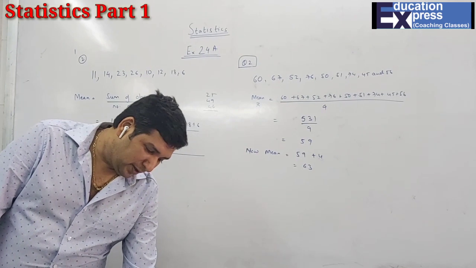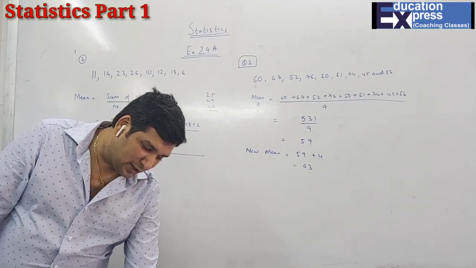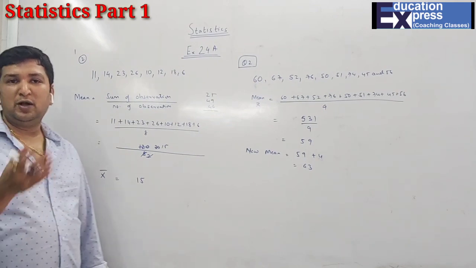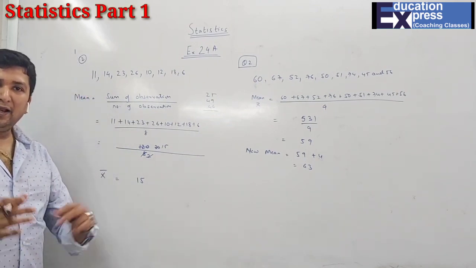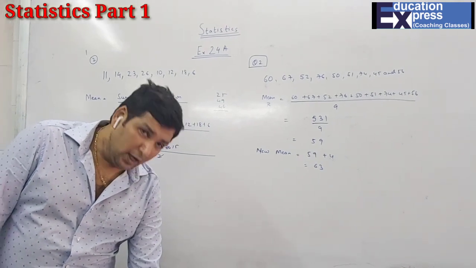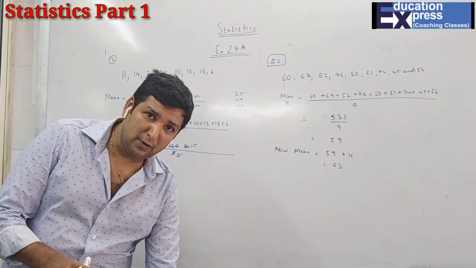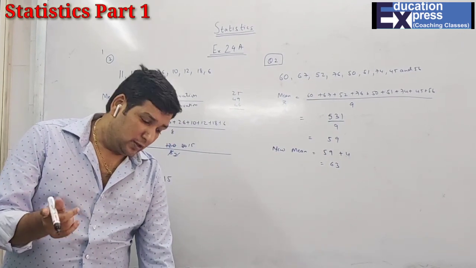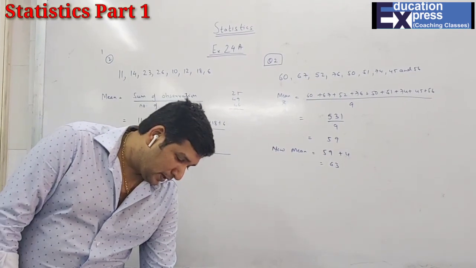Now question number 3. Find the mean of the natural numbers from 3 to 12. You can find the natural numbers from 3 to 12, that is 3, 4, 5, 6, 7, 8, 9, 10, 11, 12. Add and divide by the number. So that is obvious, you can do it. You have to take 3 also and 12 also because it is from 3 to 12. So all numbers will count with 3 also and 12 also. And then you have to find the mean.